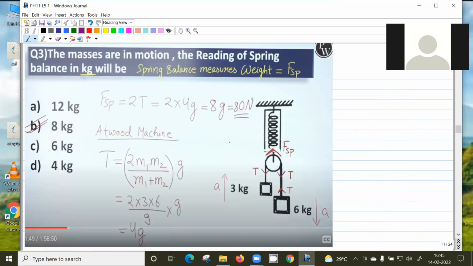Okay, right. This one, the masses are in motion, reading of the spring balance. So the spring balance is just a spring, and the extension of the spring corresponds to what? What will it depend on? Suppose this spring length has increased by x, so that will depend on the force with which this thing is being pulled, no? Yes, sir.